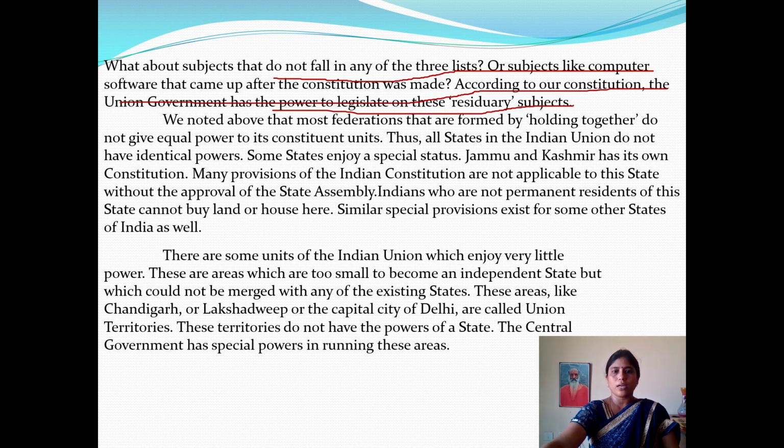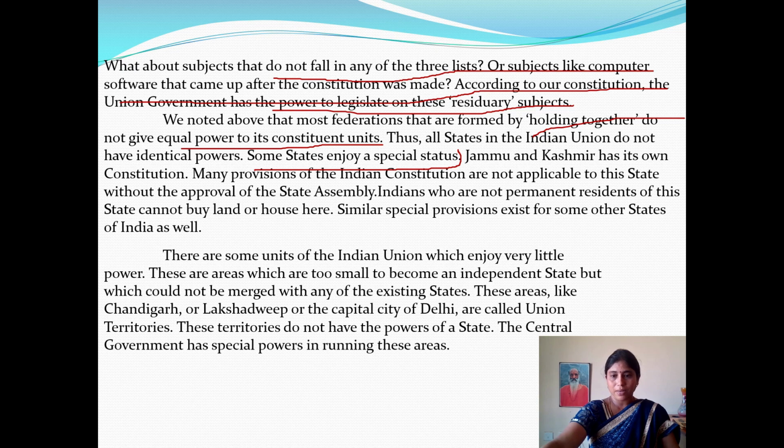We noted above that most federations that are formed by holding together do not give equal powers to their constituent units, like our India. As I discussed in our first class, in India we are following the holding together type of federation. Different levels of governments are there, but the entire ultimate power is organized with only the central government. Thus all the states in the Indian Union do not have identical powers. Some states enjoy special status.